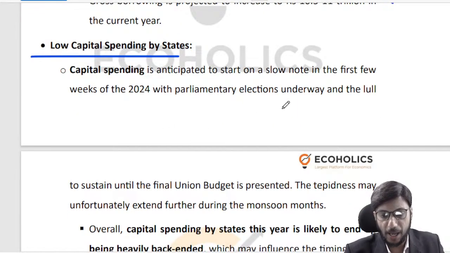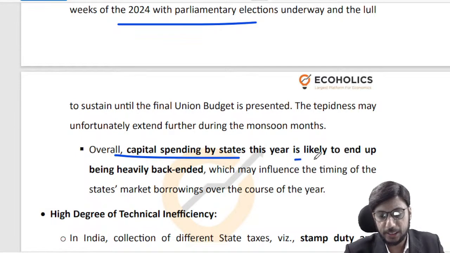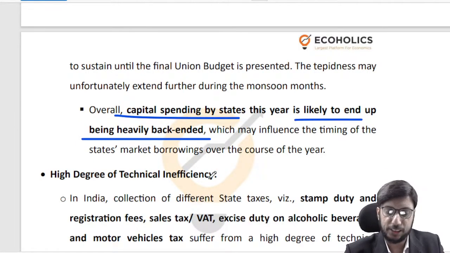So parliamentary elections again can be blamed for the same, right? Capital spending by states, it's likely to end up being heavily back-ended, right? So again, what happened last year may happen this year, and again, this is not desirable, right? It should be a little more uniform, it should be a little more consistent.